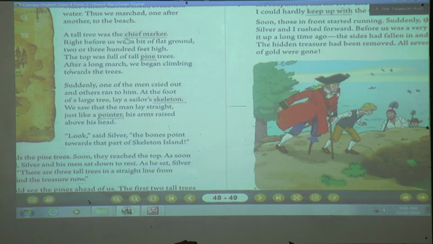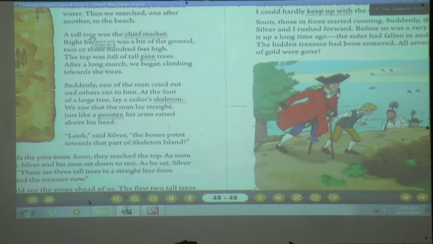Now a tall tree was the chief marker. Right before us was a bit of flat ground, 200 or 300 feet high. The top was full of tall pine trees. After a long march, we began climbing towards the tree.